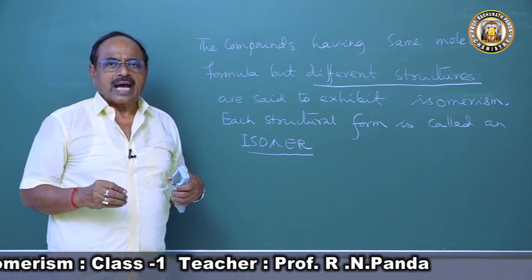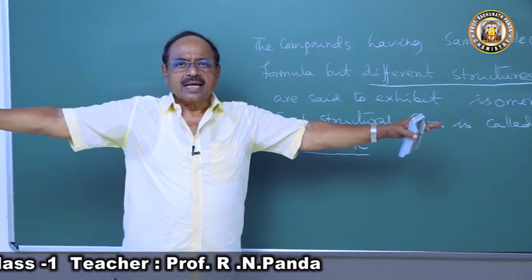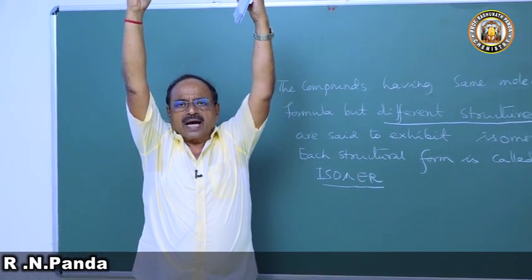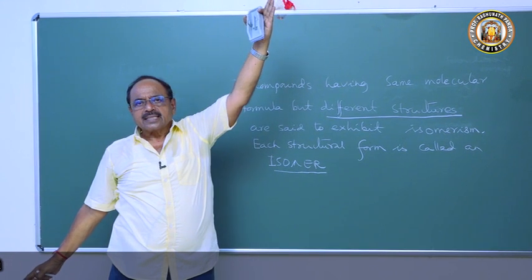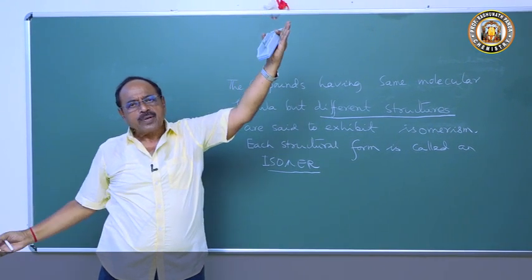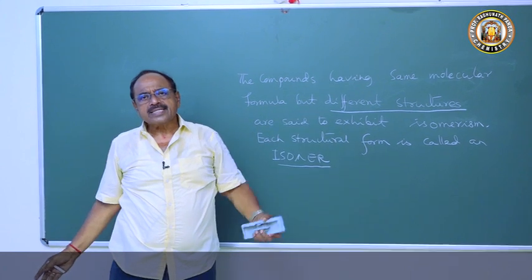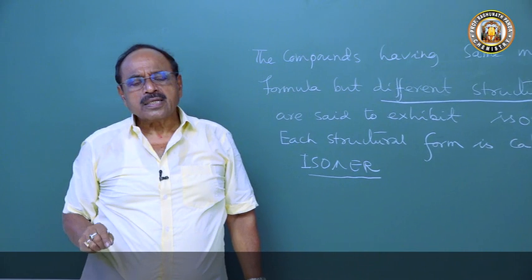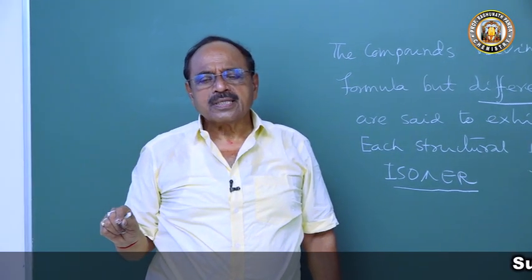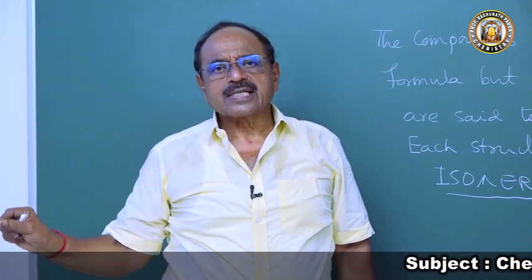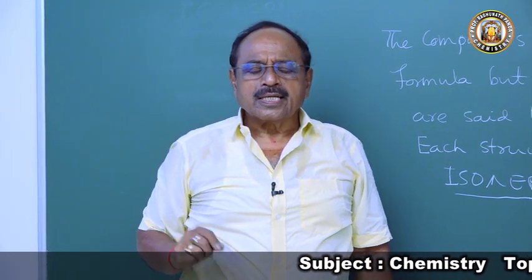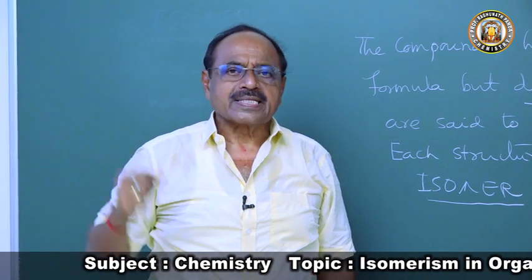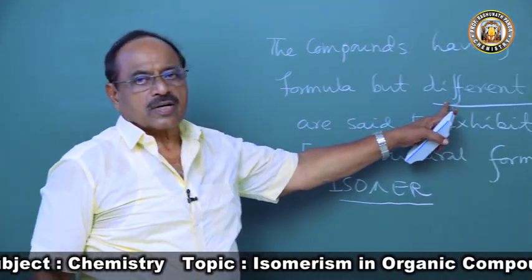For example, I can keep my two hands like this. So in different ways I am arranging. I have two hands, but my hands are arranged in space in a different manner. So depending on the arrangement of the carbon atoms, hydrogen atoms and the functional group present, or depending upon the arrangement with respect to space, they may have different structures.